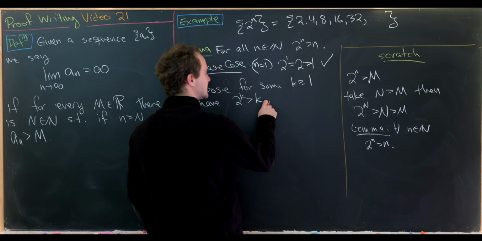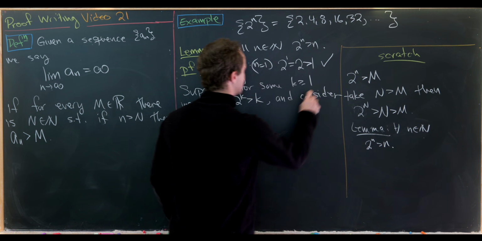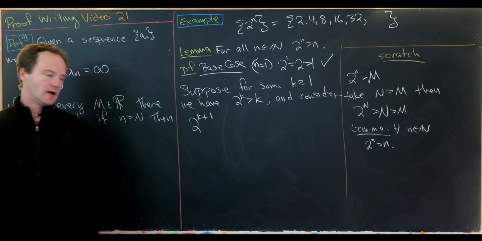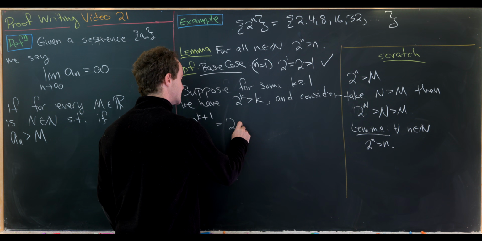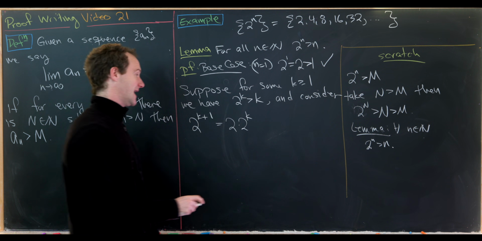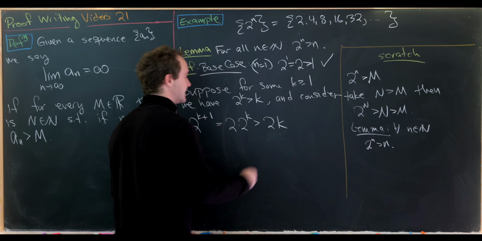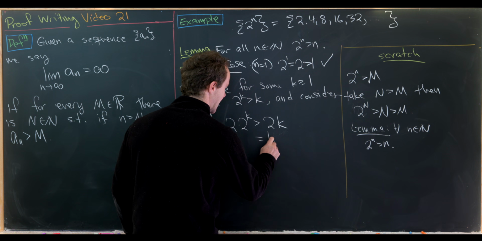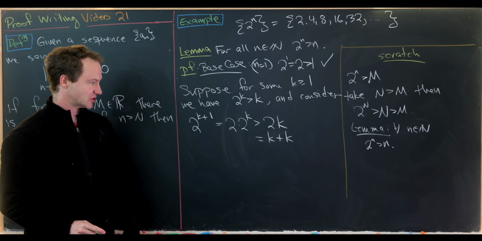And then let's consider the next case. So we'll consider the 2 to the k plus 1 case. Okay, but now notice that 2 to the k plus 1 is equal to 2 times 2 to the k. But that is larger than 2 times k by the induction hypothesis. But 2 times k is equal to k plus k, just by the definition of multiplication.